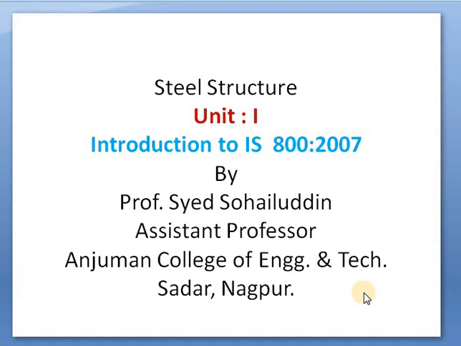So already we have started steel structure, and that is unit number one. In previous lectures we have discussed the different sections in steel structures. We have already seen the working stress method and the limit state method. Which one is more preferable in order to design the steel sections? Nowadays the limit state method is mostly used, because we are designing the steel structures on the basis of the limit state method.